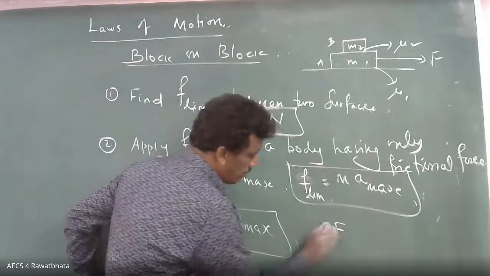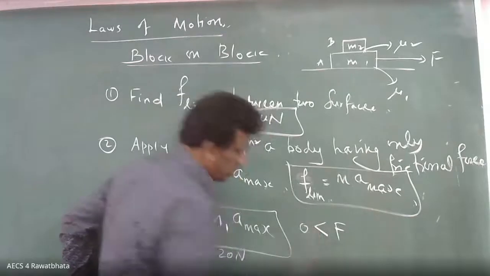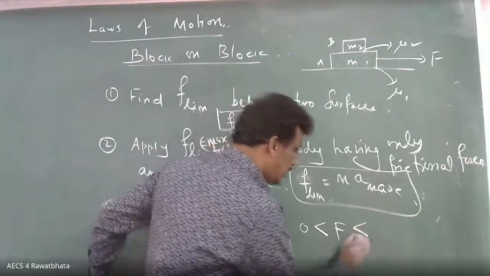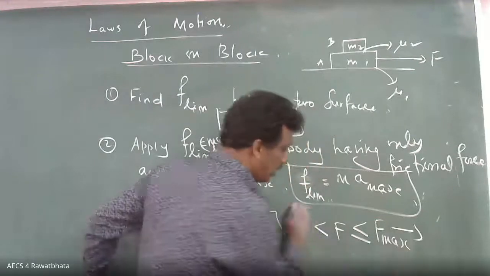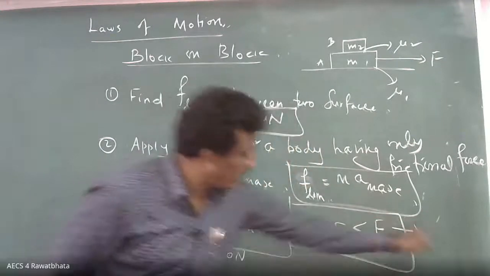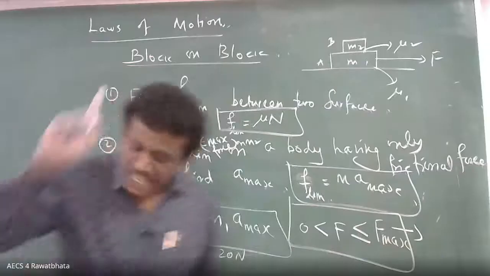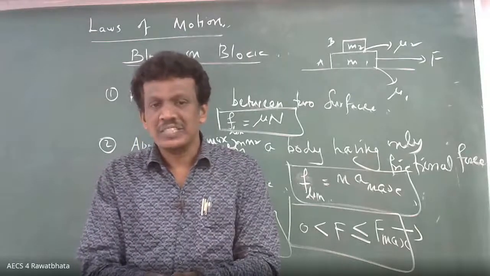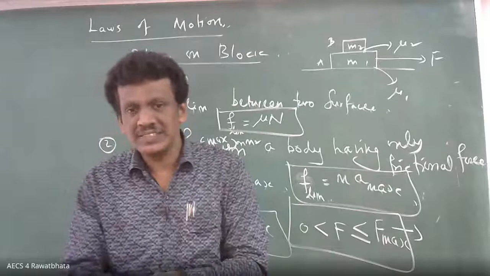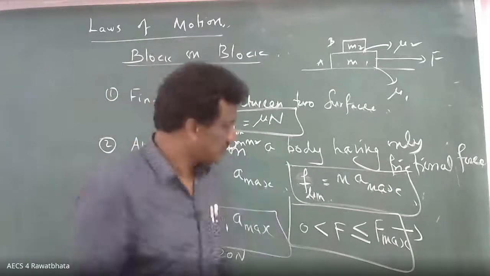F greater than 0 and less than or equal to F max. What is your conclusion? It is static, they move together with the same acceleration, static friction.